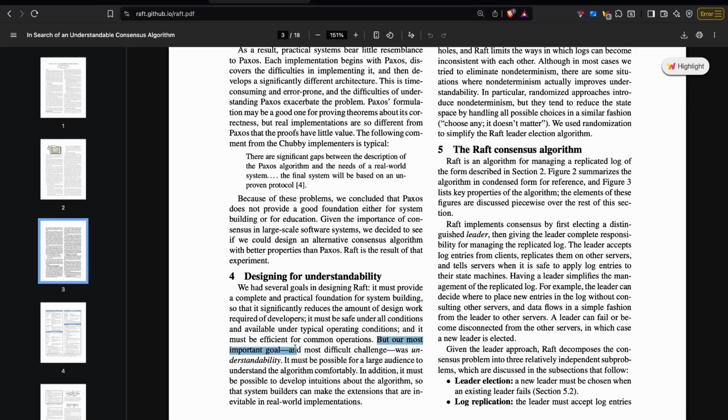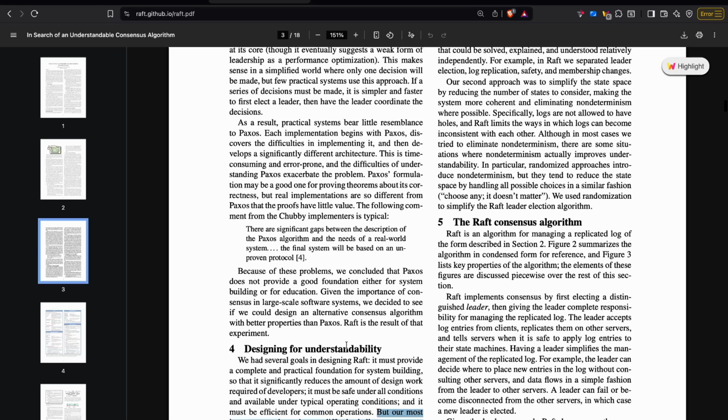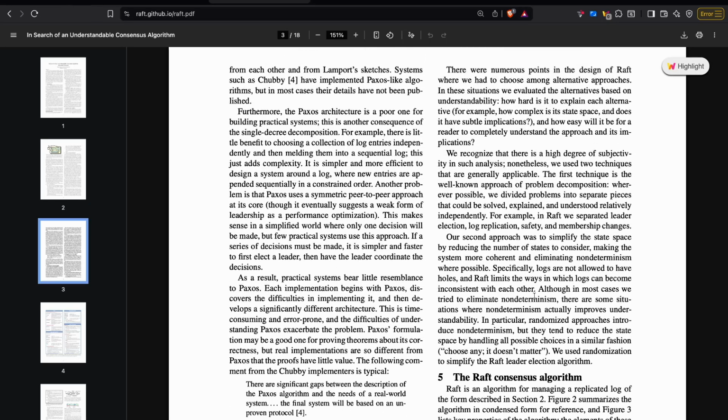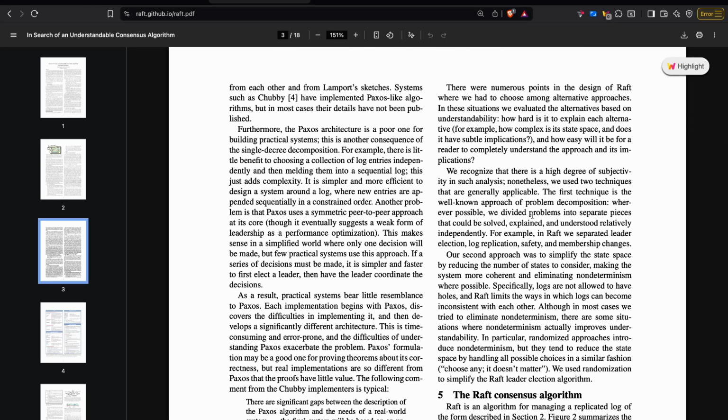Here it says, but our most important goal and most difficult challenge was understandability. They wanted to make Raft easy to understand for a large audience. In order to make it understandable, what did they do? They followed two approaches. Here we recognize that there is a high degree of subjectivity in such analysis.